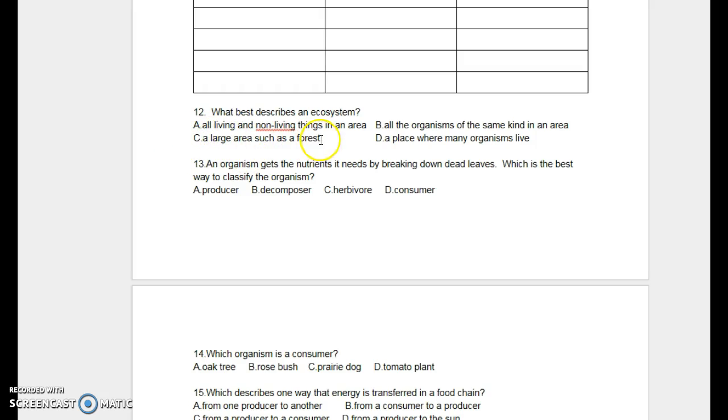12. What best describes an ecosystem? A. All living and non-living things in an area. B. All the organisms of the same kind in an area. C. A large area such as a forest. D. A place where many organisms live.